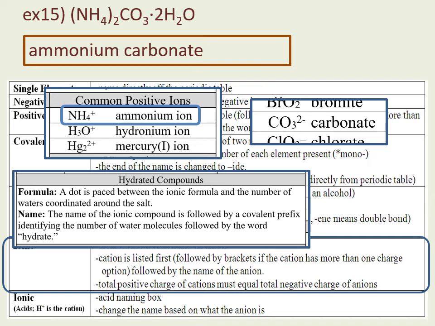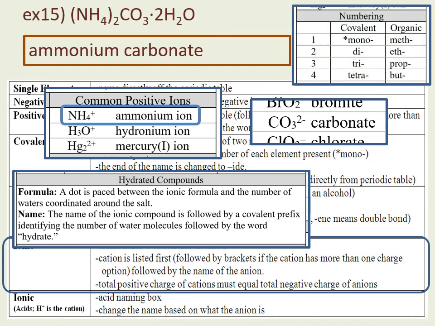So it says in the name of the ionic compound, it's followed by a covalent prefix identifying the number of water molecules followed by the word hydrate. Hydrate meaning waters, right? We're hydrated, we have water. We're dehydrated, we need water. So hydrated is water. So we need a covalent prefix, and then we follow it with the word hydrate.